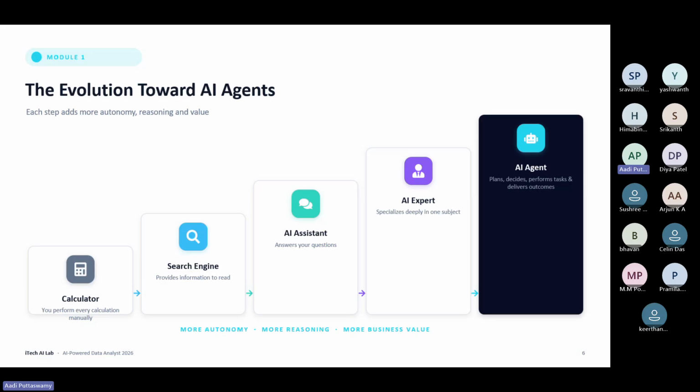Search engines means Google, Bing, Edge, Internet Explorer. That's what we had. They will go and try to search something, and it will give the websites. You go to Google, even now it's a search engine. Say I want some information, what will it do? It will give me all the related websites. You'll have to go there and check that.